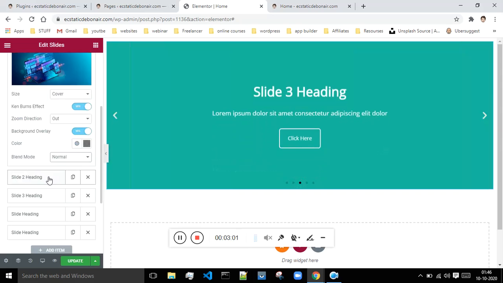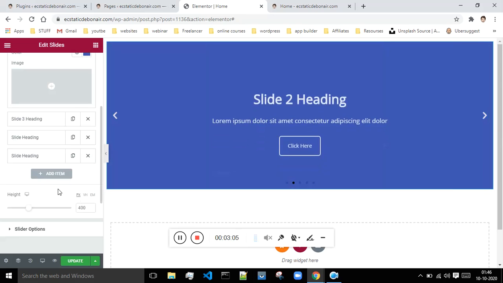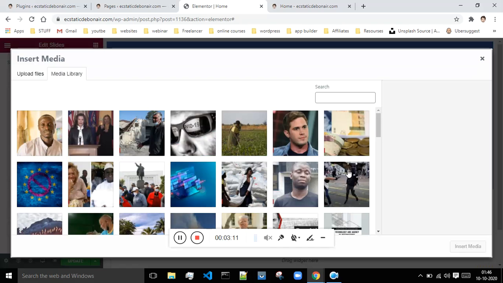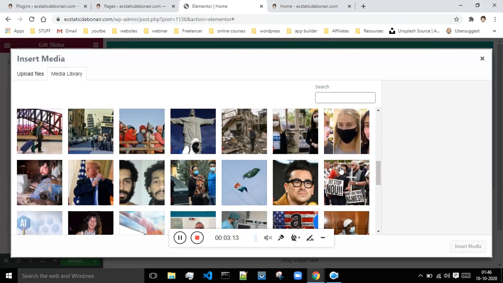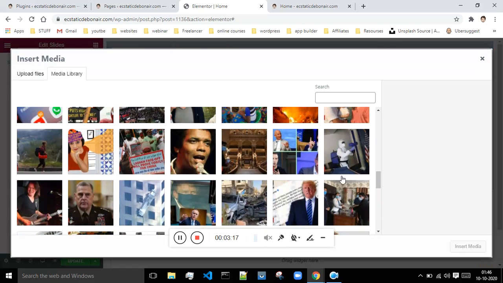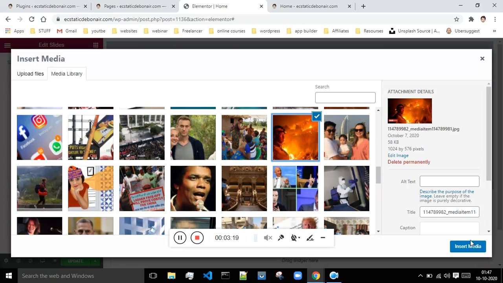And now let's just try to customize the second slide. Let's just go with the second slide. This is the second slide. If you want to choose the image for the second slide, then I can do that. Let me just select this image.